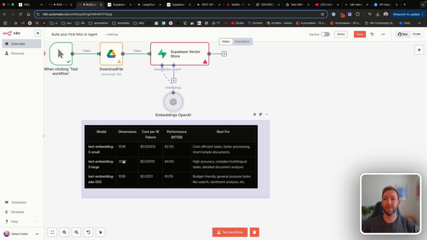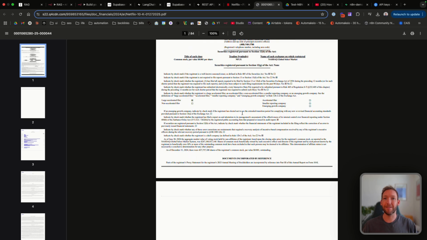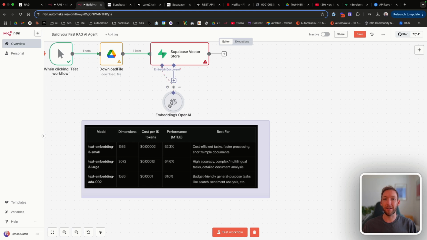We can have a higher accuracy search. And then the embedding ADA 002, I believe, is an older model, which was a budget-friendly general purpose tasks. So whilst we are looking at complex financial documents, you can see inside the Netflix documents themselves, we've got 84 pages of different documents here. So what we might want to consider is actually using the embeddings large model.